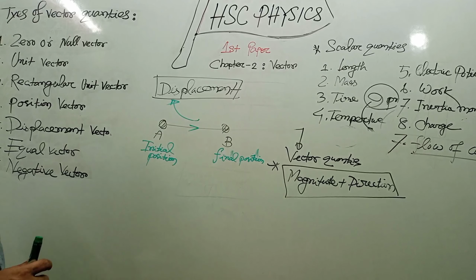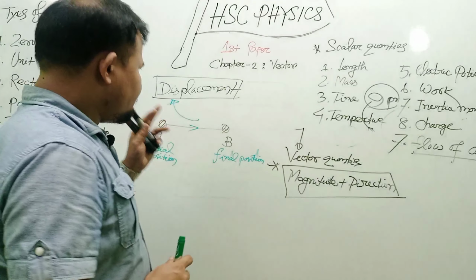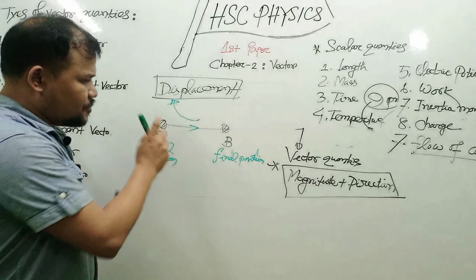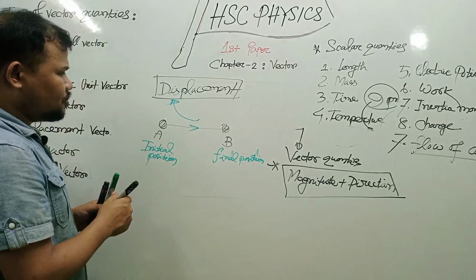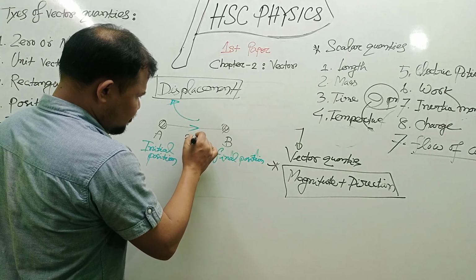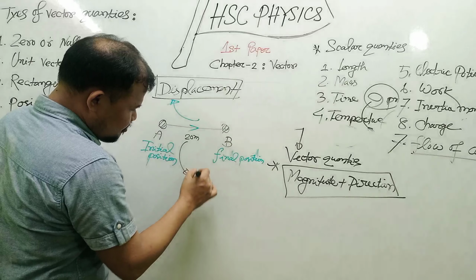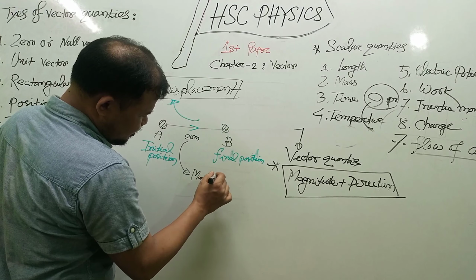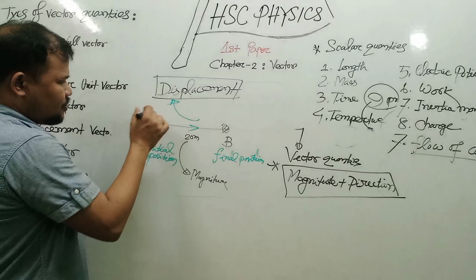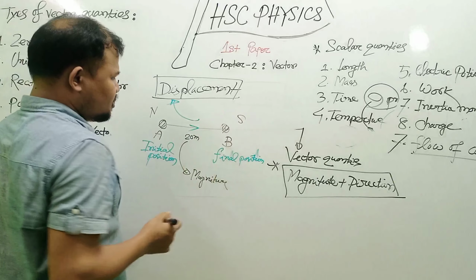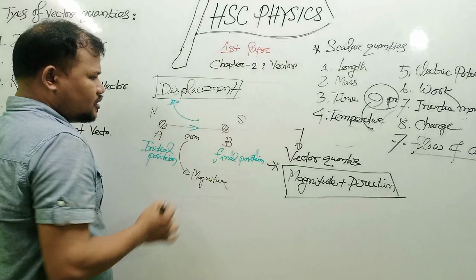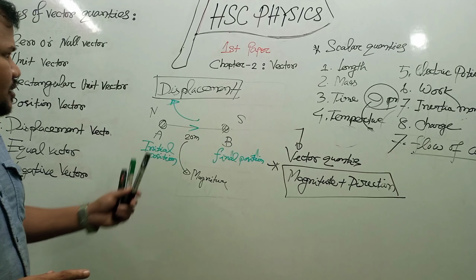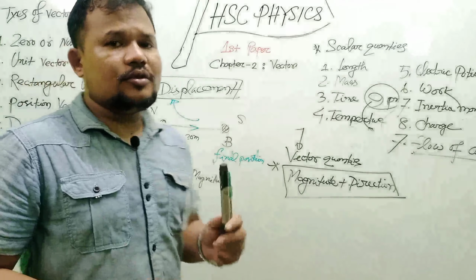So the displacement is a vector quantity. As displacement is a vector quantity, you must represent two things. How much distance the body has covered? Suppose 10 meters. 10 meters is its magnitude. And suppose this is the north and this is the south. If the body goes from north to south, then the direction is north to south. Because of that, displacement is a vector quantity.